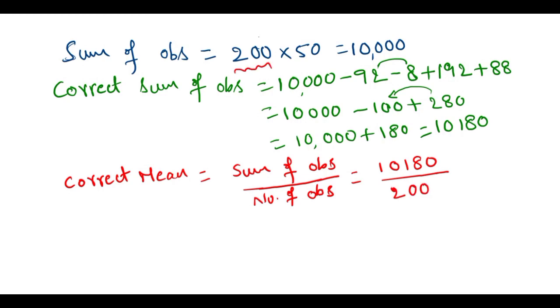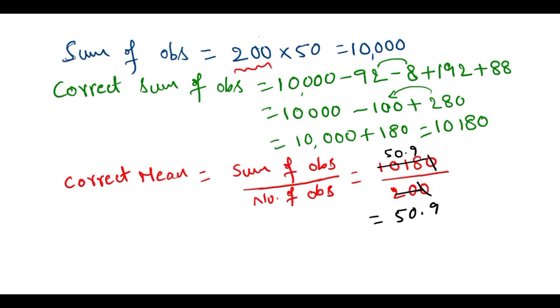So we need to do the rough work here. The zeros get cancelled. 25s are 100, and so on. If you cancel this, you will get 50.9. So this is the mean of the data, right?